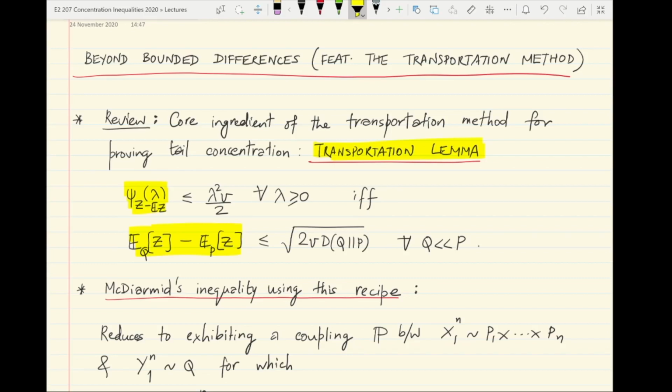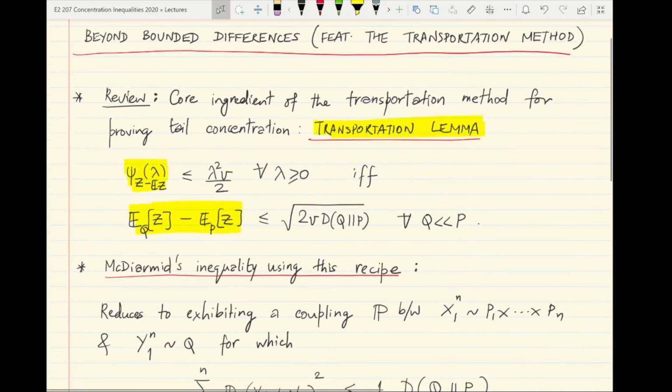So one version of the transportation lemma says that you can enjoy sub-Gaussian log moment generating functions if and only if you can show that certain transportation cost type terms like E_Q[Z] minus E_P[Z] for two different probability measures Q and P can be bounded, let's say, by the square root of the KL divergence between them. So these two statements are equivalent.